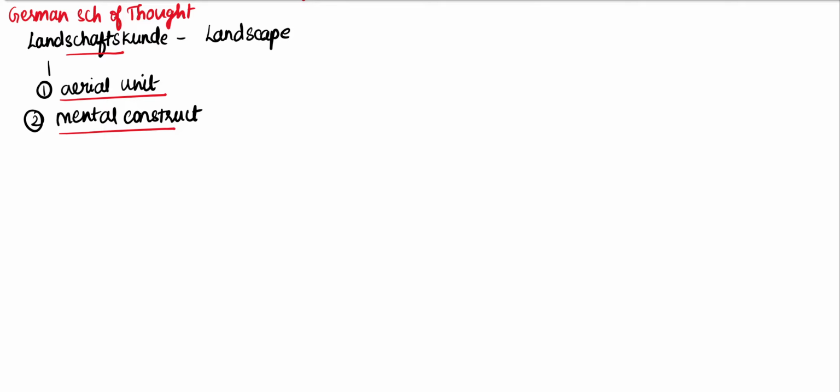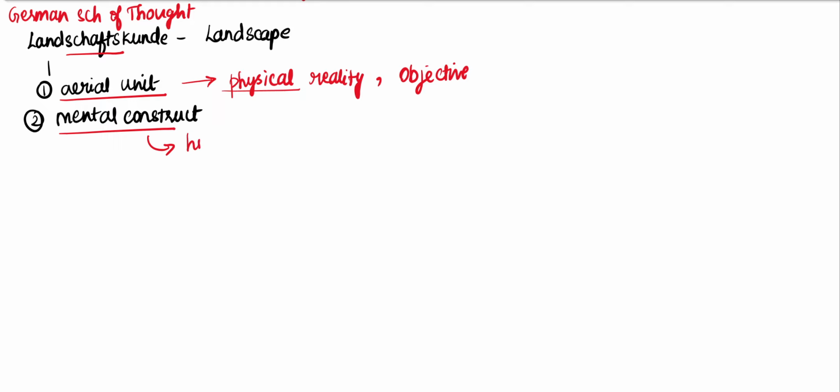So in the German school of thought, we have a concept called Landschaftskunde. It means landscape. Landschaftskunde has 2 points. Areal unit. A landscape is an areal unit. This areal unit is physical. Physical in the sense it has a definite boundary. It has geography, climate, the type of soil, all the physical properties. It is a physical unit. It belongs to physical reality. So it is a physical reality and it is objective. You can't go for subjective interpretation. It is as it is.